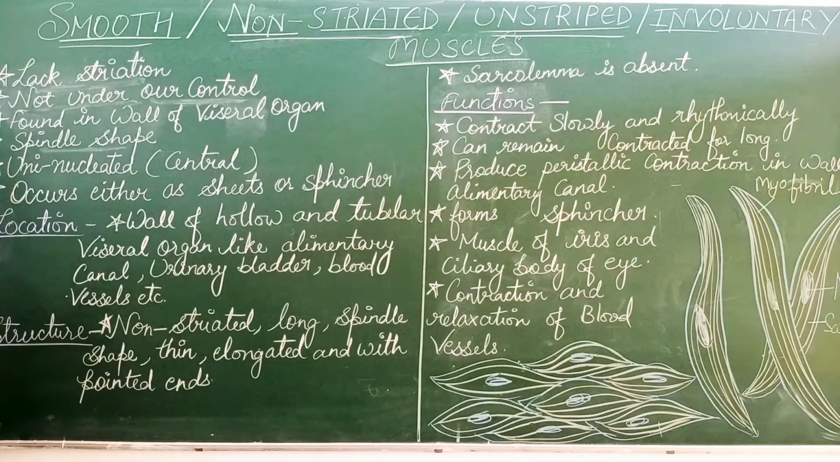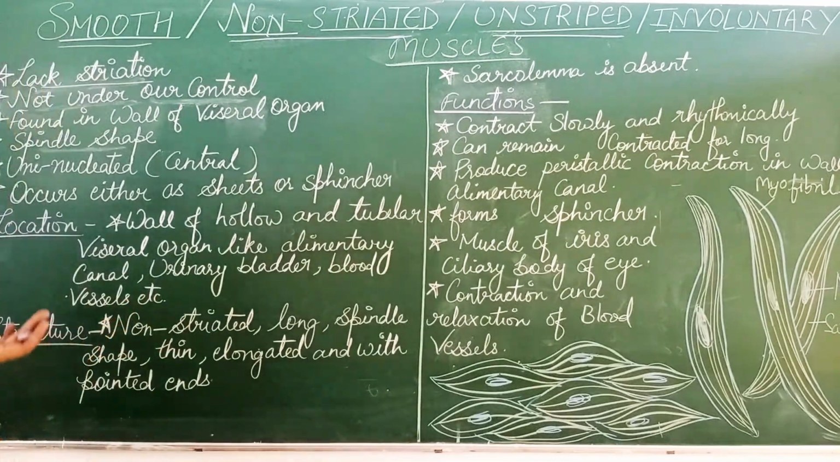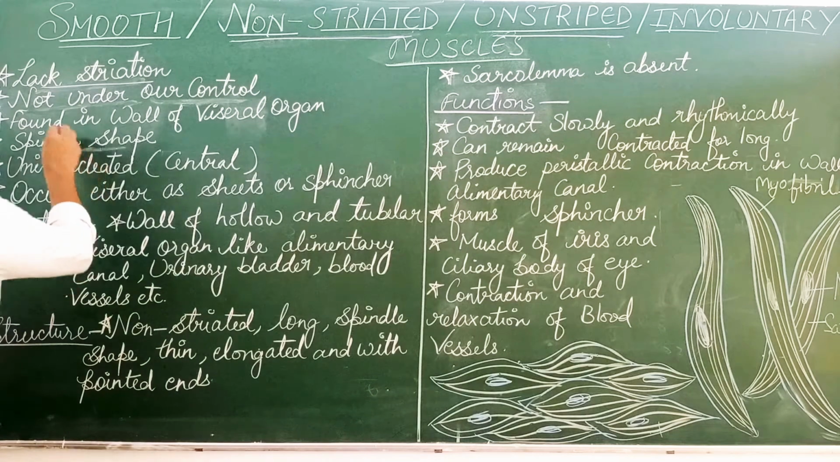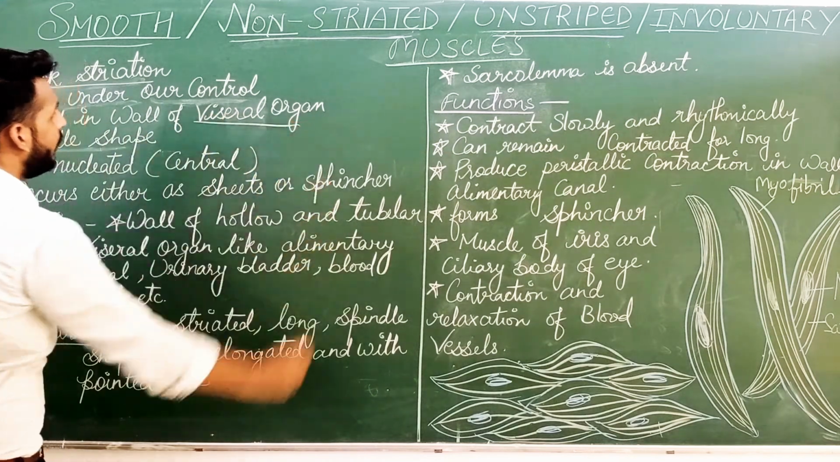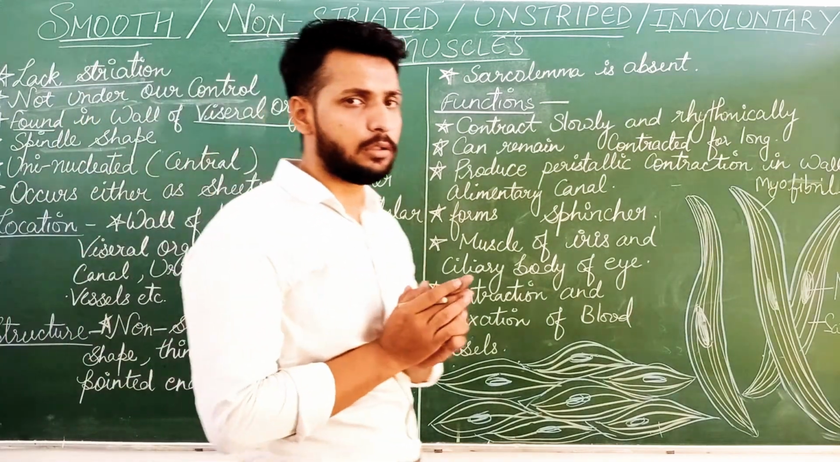Okay, so the first point we can study is lack of striation. They do not have striation, hence they are known as non-striated or unstriped muscles, right? What is next? Not under our control, and hence involuntary muscles. These are found in the wall of visceral organs, hence known as visceral muscles also.